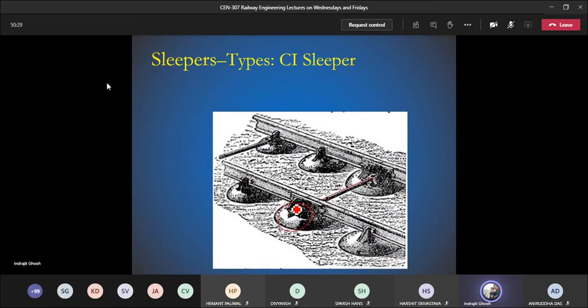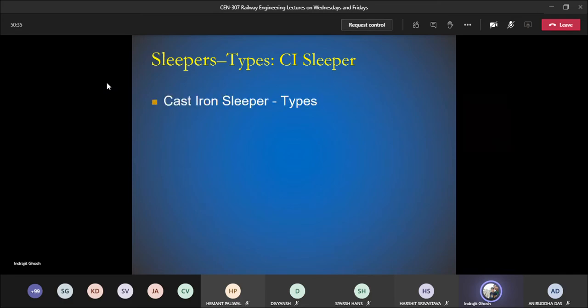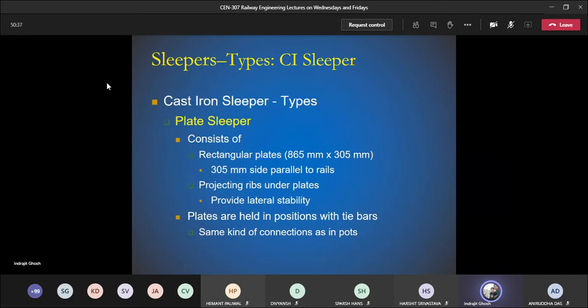So tie bar, pot. There is one more type which is nothing but known as plate. So pot is replaced by plate. In case of plate slipper, we have a rectangular plate 865 by 305, and 305 is the side parallel to the rail. So it seems like this is 305, this is 865, this is rail. Okay, so parallel to rail is 305.